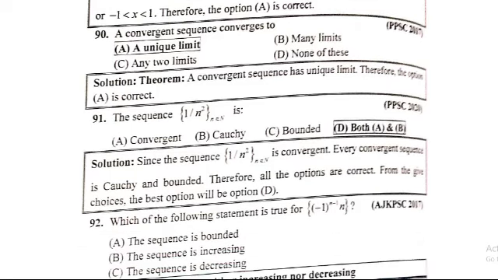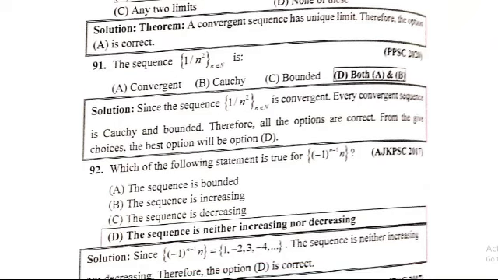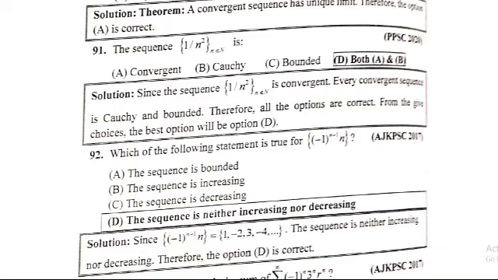Number 92: which of the following statements is true for (-1)^(n-1) times n? The sequence is neither increasing nor decreasing. Option D is correct. Solution: since (-1)^(n-1) times n, if we put n equal to 1, (-1)^0 is equal to 1, 1 times 1 is equal to 1.